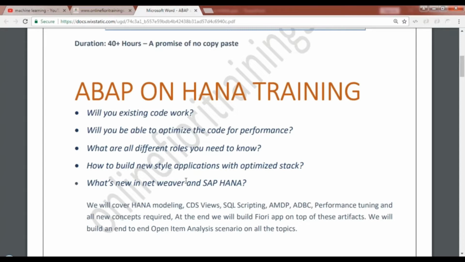Then what's new in the SAP NetWeaver and SAP HANA and what it means for you as an ABAPer. So if this is your goal, then this course is for you, and definitely there's a great learning coming ahead.